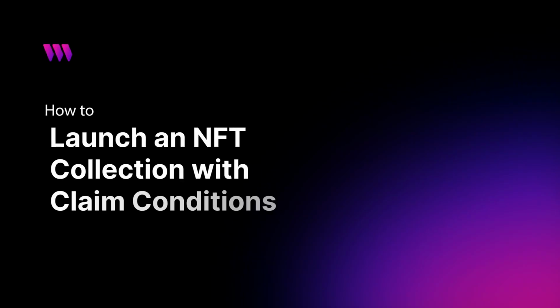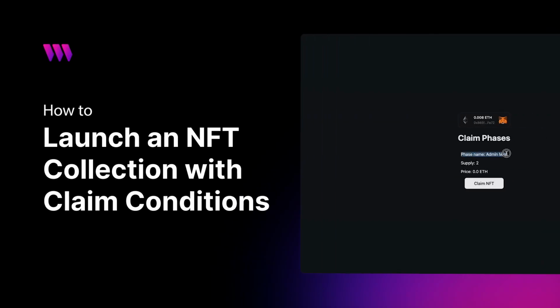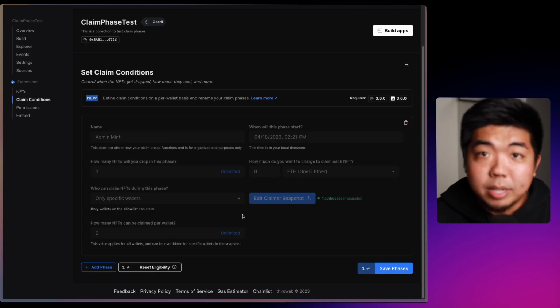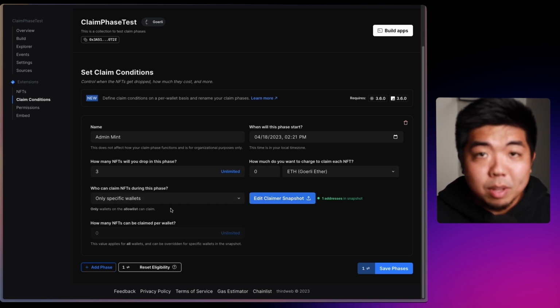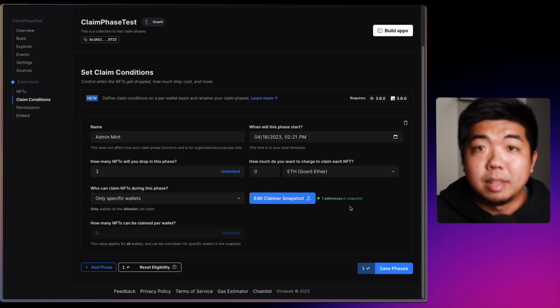In today's video, we're going to show you how to launch your NFT collection and use claim phases with Thirdweb to set different time windows and phases for people to claim your NFTs. Now, claim phases can be set through Thirdweb and through your dashboard, and what they allow you to do is set different time windows with different requirements and conditions in order to claim an NFT within that phase.